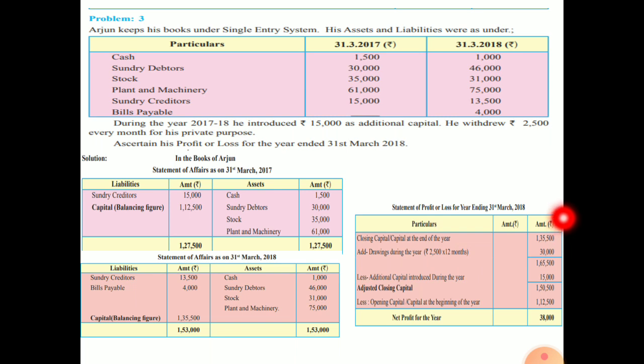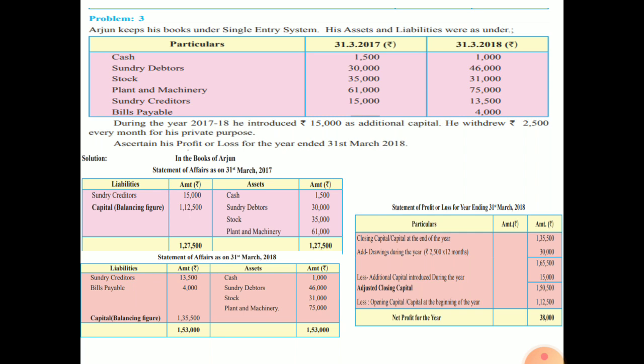So 1,35,500 plus 30,000 will give us 1,65,500. From that we are going to deduct the additional capital that was introduced during the year. This is 15,000 which was introduced. So 1,65,500 less 15,000 will give us 1,50,500. This is your adjusted closing capital.